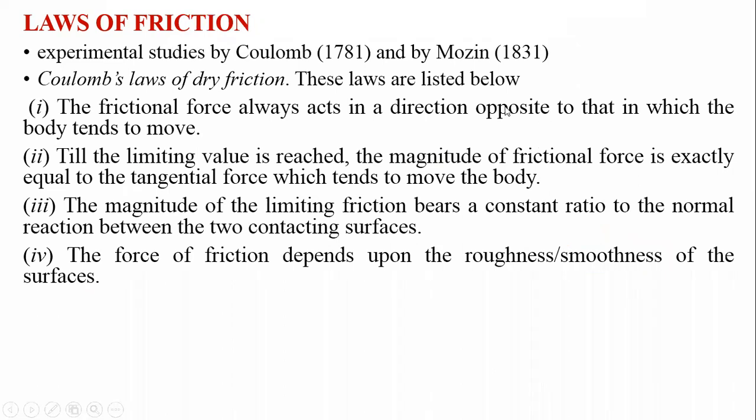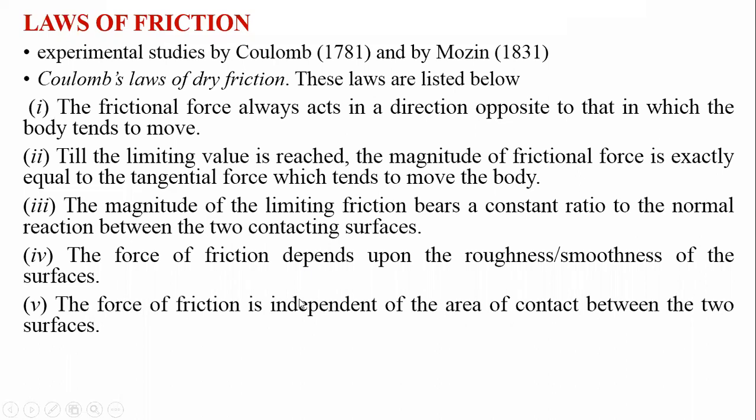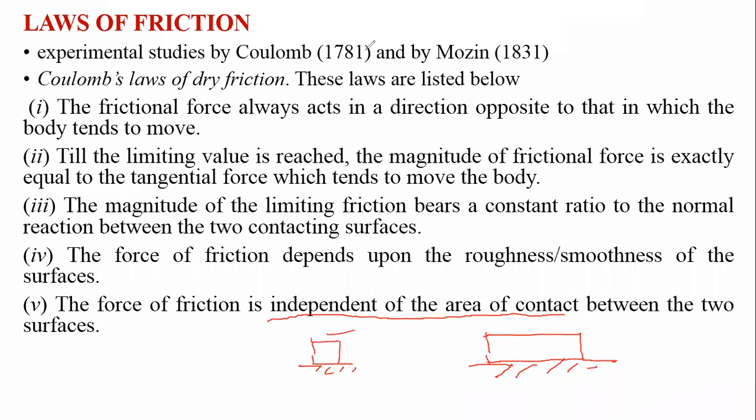Next, the force of friction is independent of the area of contact. It means that if this block is resting over this, and now let us say this small block is also resting over this, the area of contact between these two is different.